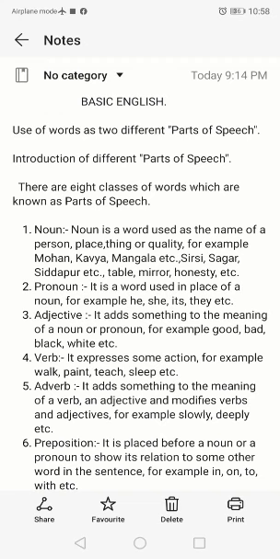For example, the water boils, the birds fly, the sun sets. So here the water boils, here we haven't any object. The birds fly, we haven't any object, only noun and verb. They are called intransitive verbs.